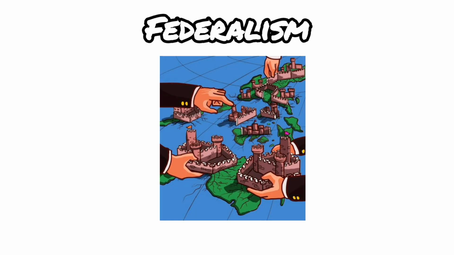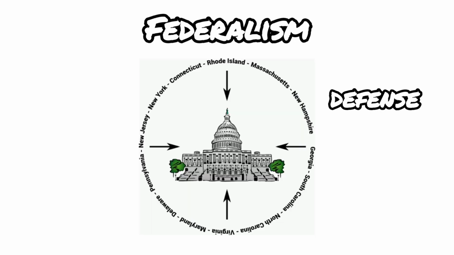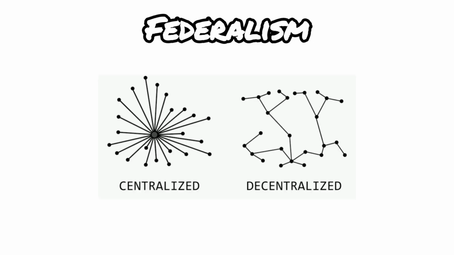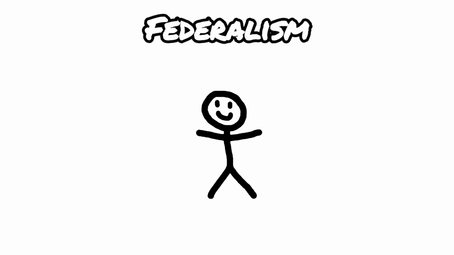Local governments can tailor laws to their needs, while the central government handles national matters like defense and currency. However, conflicts can arise when federal and local laws clash. Federalism promotes decentralization, which can prevent authoritarianism. But it can also create confusion, especially in emergencies or legal